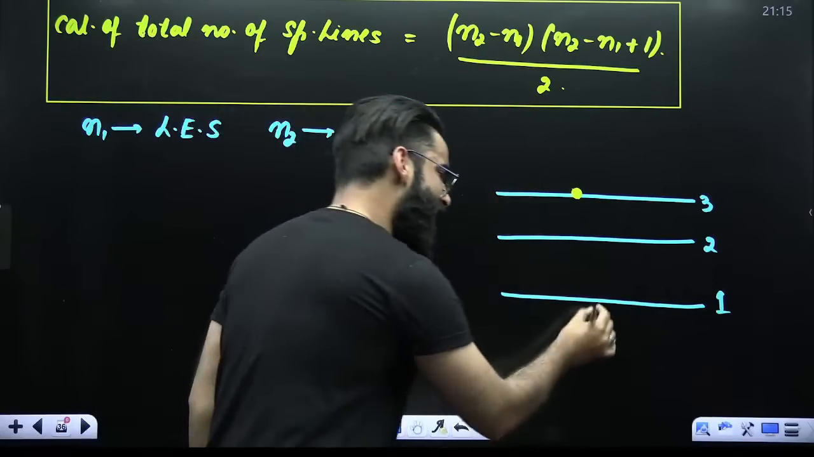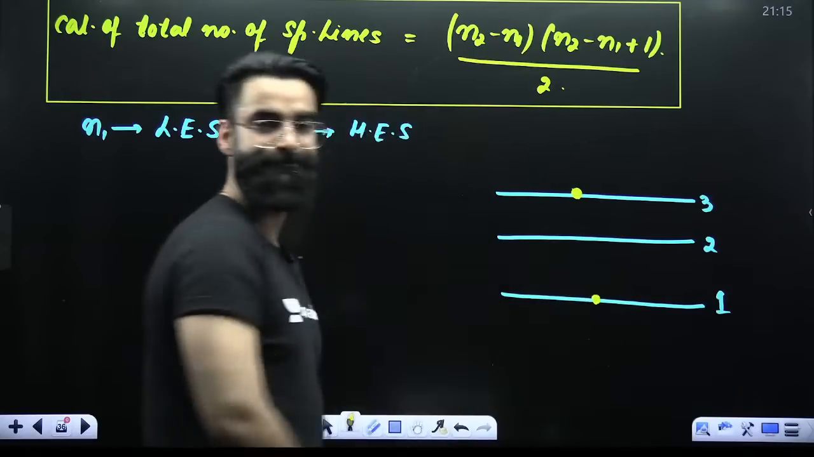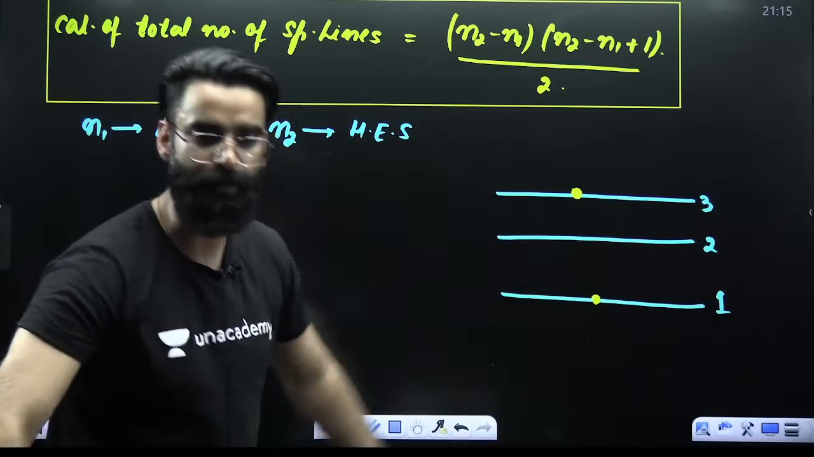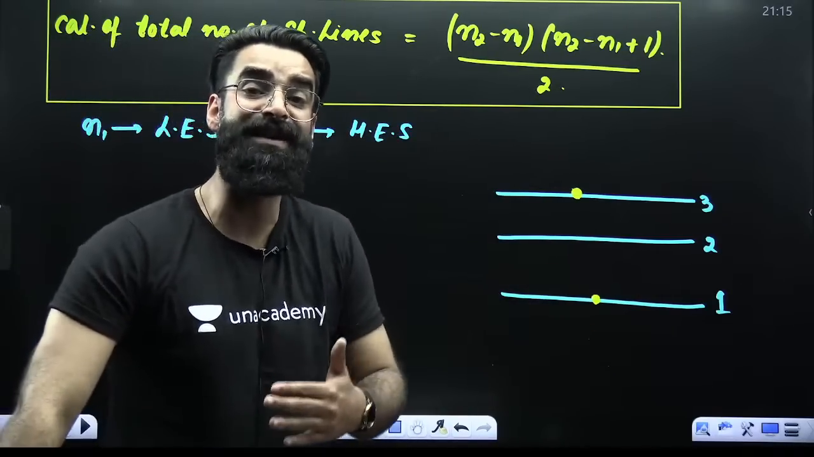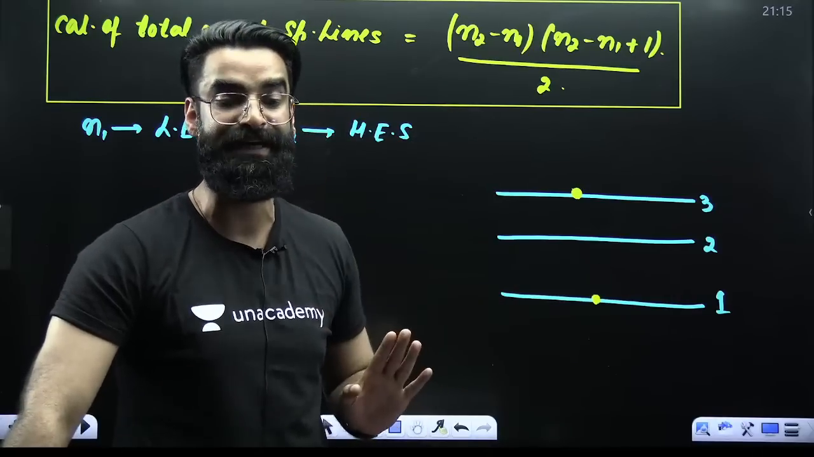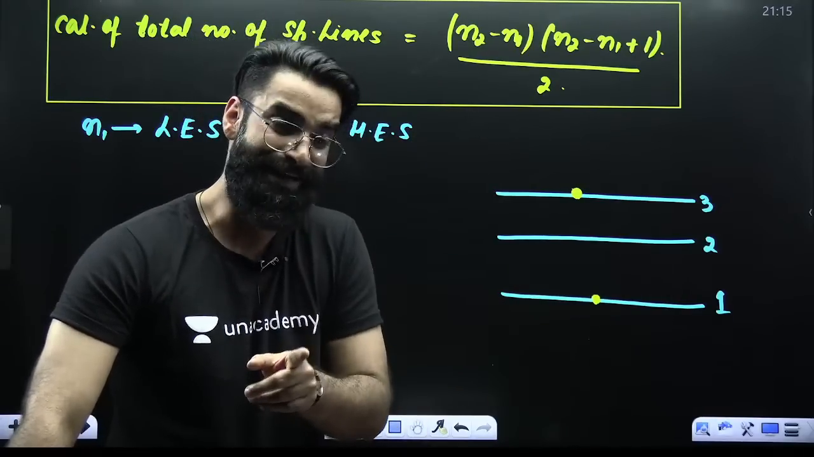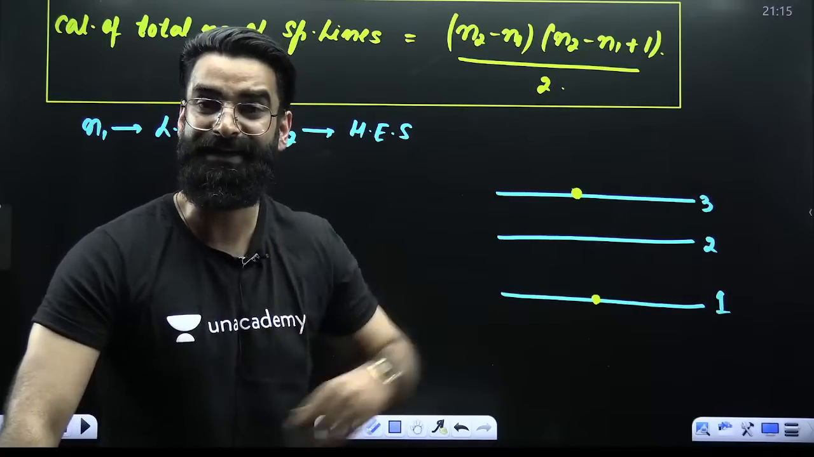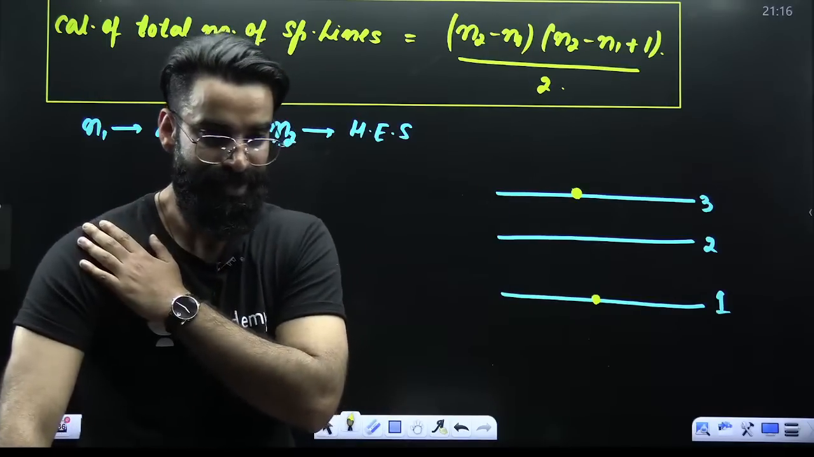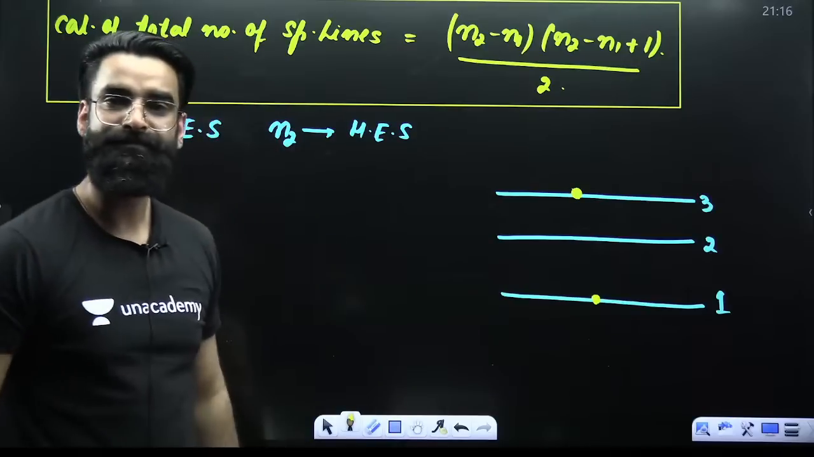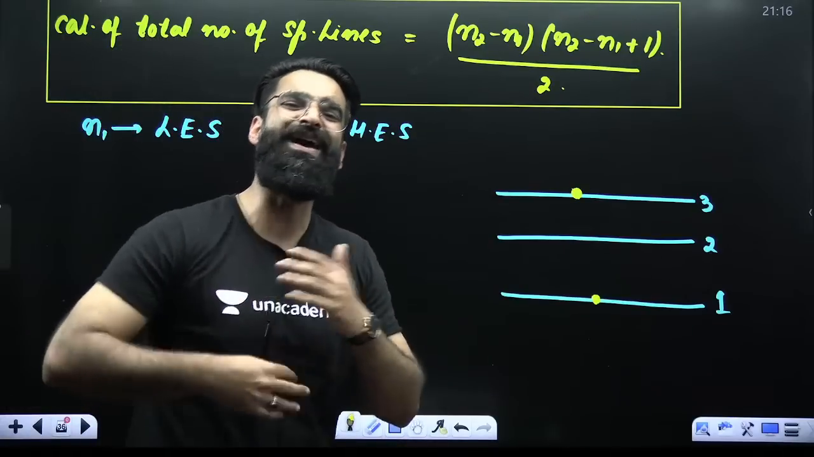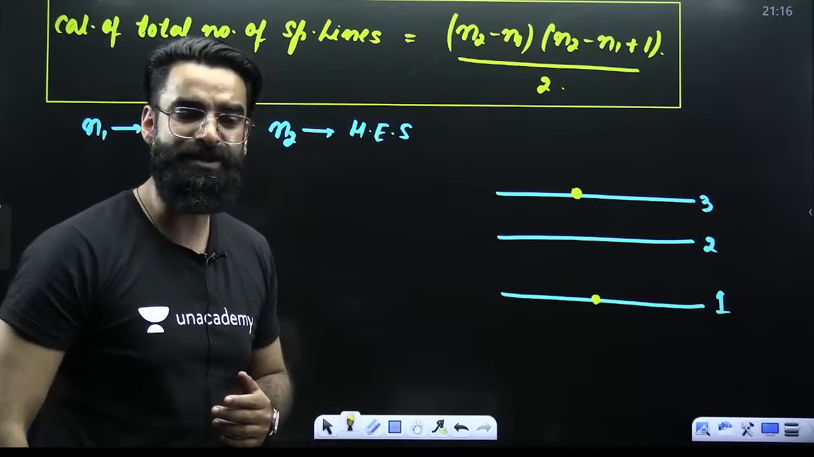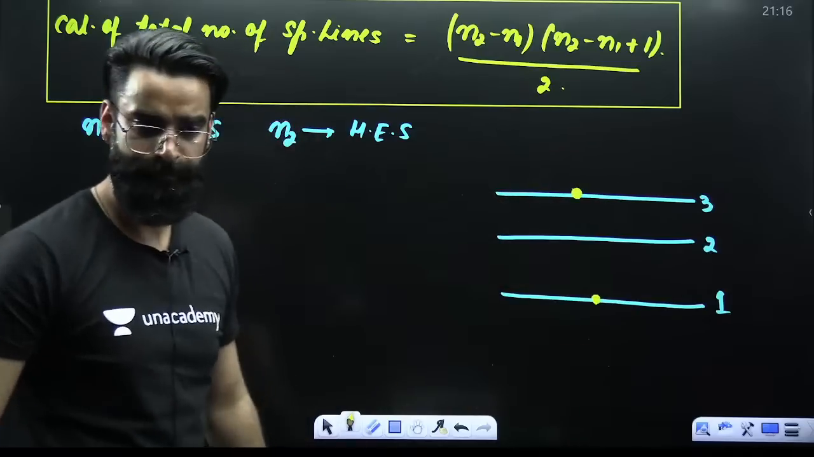For example, electron has to come from 3 to 1. And you know, when the electron makes a transition from higher energy state to lower energy state, it emits energy in the form of radiation. So electron has to come from 3 to 1. Now, can you tell me how many ways are there for the electron to reach from 3 to 1?